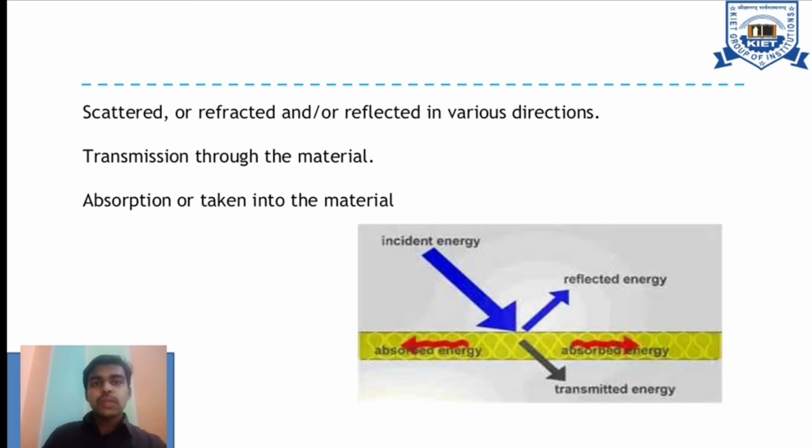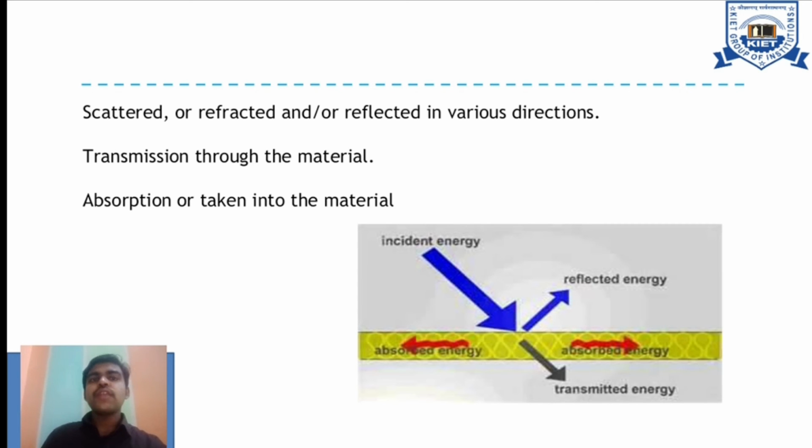So there is transmission to the material, and absorption, where energy is taken into the material. Look at that: the incident energy is getting in, and the transmitted energy is getting down to the ground. For example, the sun is liberating energy to the ground, so we are feeling heat. The ground discharges the heat energy. At the same time, look at the blue arrow, that is reflected energy. Look at the green portion, that is absorbed energy. The incident energy is naturally getting absorbed. Oppositely, some is getting reflected back. Absorption, transmission and reflection are all happening at the same time.